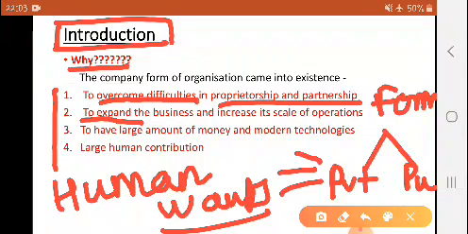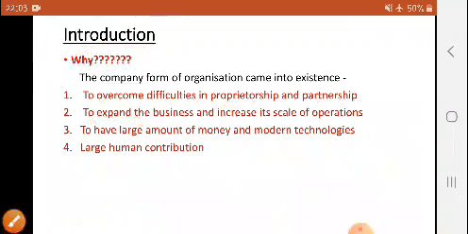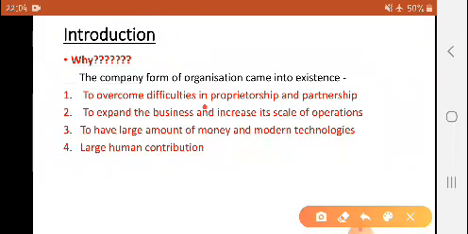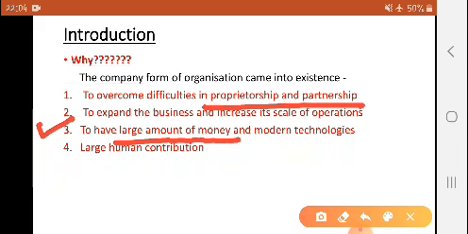And as per that, businessmen have to expand their business. They have to make changes, they have to use modern technology. This is all possible only if the business has a large amount of money. And in partnership and proprietorship, we will have some limitations of money. So in the company form of organization, there is a large amount of money, and obviously if money is there, there is scope for use of modern technologies. Therefore the company form of organization came into existence.